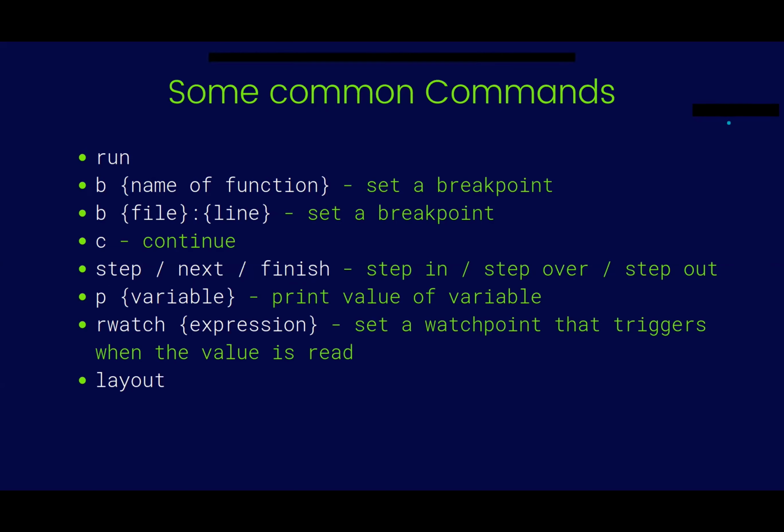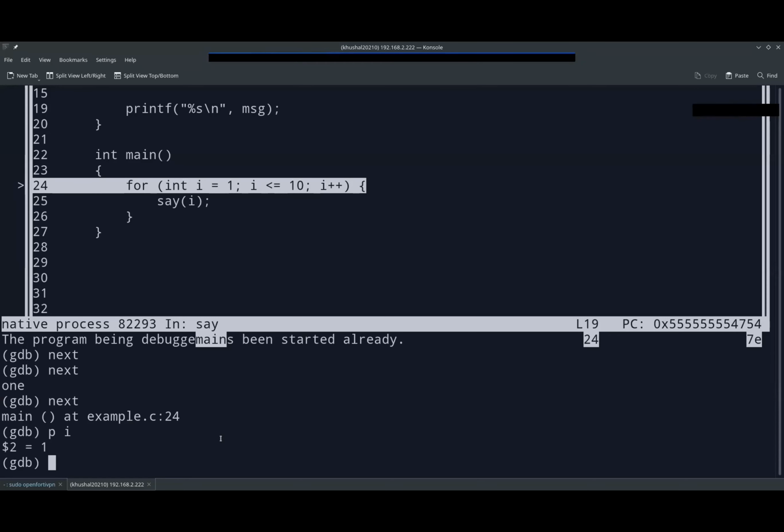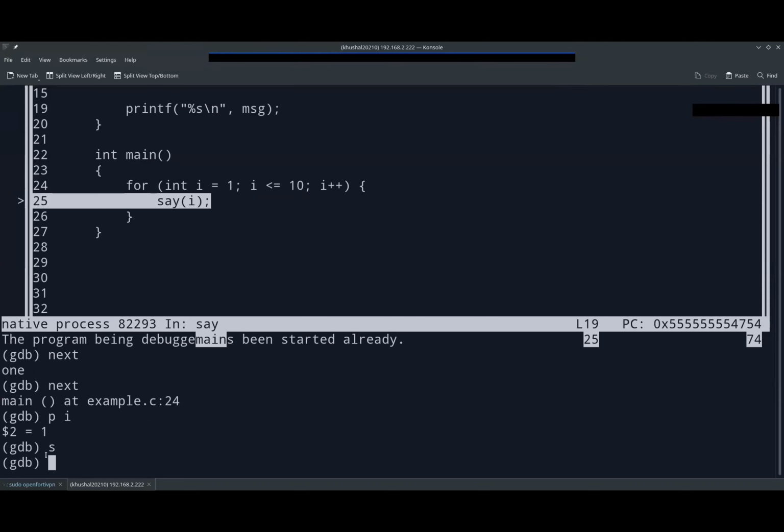So we can try that out, I guess. Yeah, we can try that out. Let's do step. So the shorthand for step is s, and we don't want to go into the function, so we can just do n. So it will just...